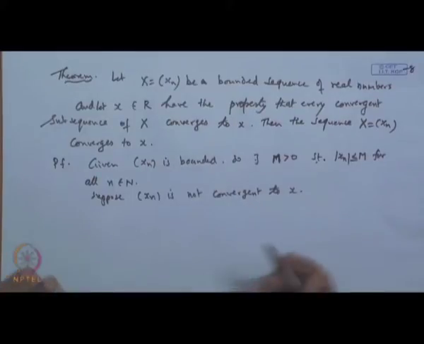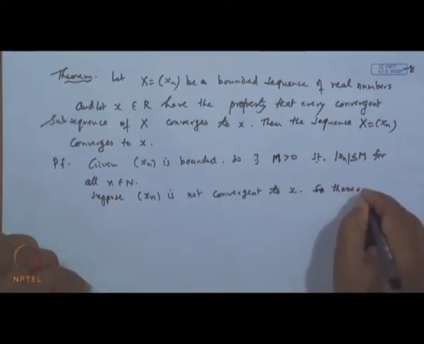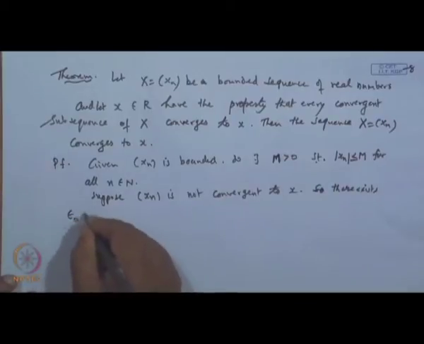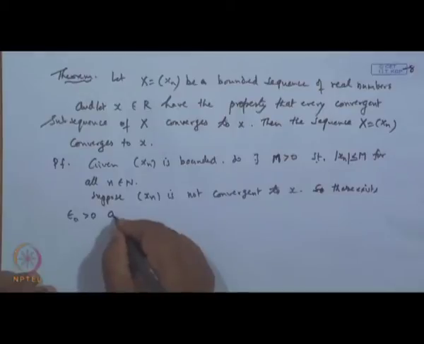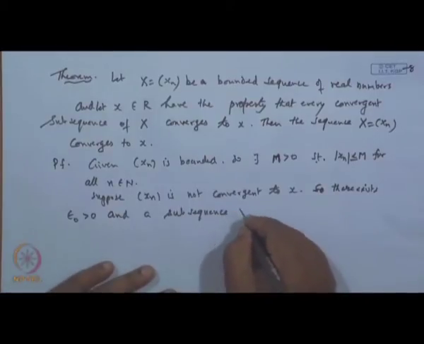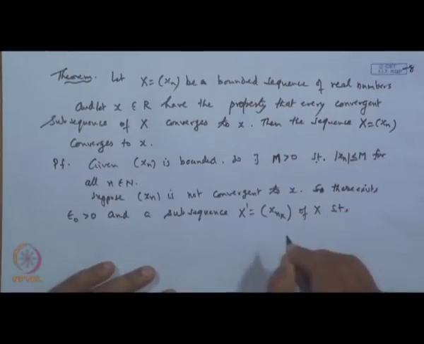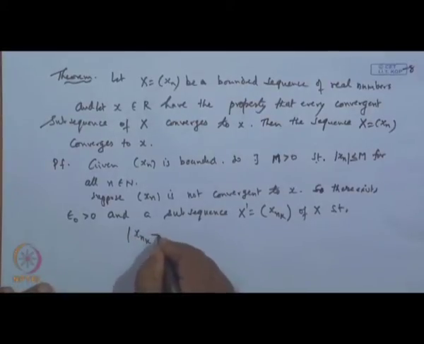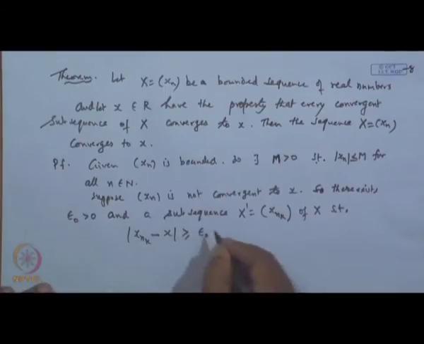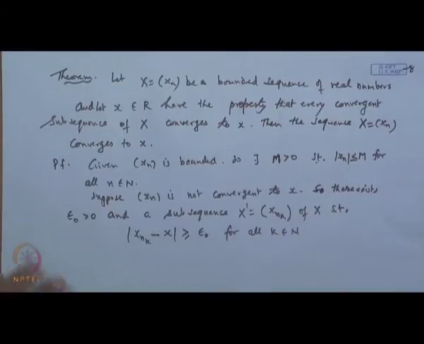Then by the criteria we can say there exists an epsilon naught greater than 0 and a subsequence x dash, which is x_{n_k} of x, such that mod of x_{n_k} minus x is greater than or equal to epsilon naught for all k belongs to N. Let it be 1.